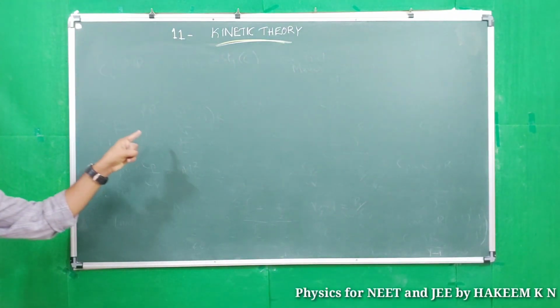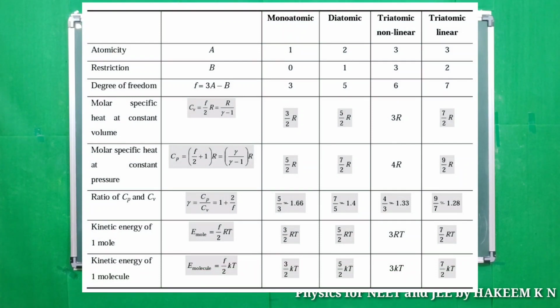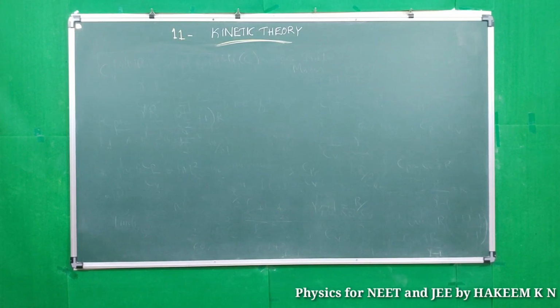Now, continue to look at the table. Kinetic energy of 1 mole is F by 2 RT, kinetic energy of a molecule is F by 2 kBT, and you can find the kinetic energy of all the molecules: monoatomic, diatomic, triatomic, linear and non-linear.